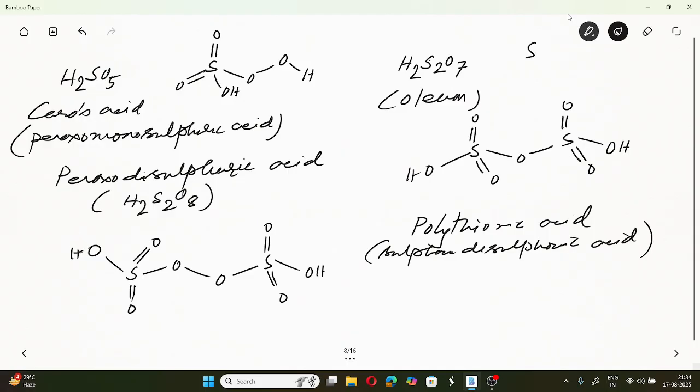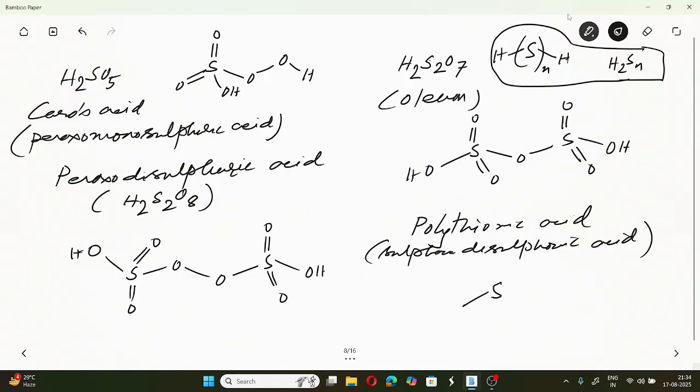Sulfanes are like this. This is H2S; since catenation occurs in sulfur, we get H2Sn, and this is called a sulfane. Now this sulfane group is present along with sulfonic acid, SO3H. What is sulfonic acid? SO3H, look, SO3H. Disulfonic acid means there is a sulfane and two sulfonic acid groups. So this is the sulfane moiety